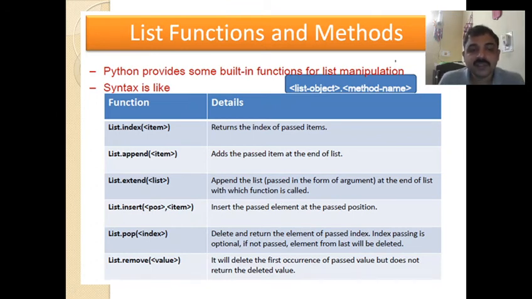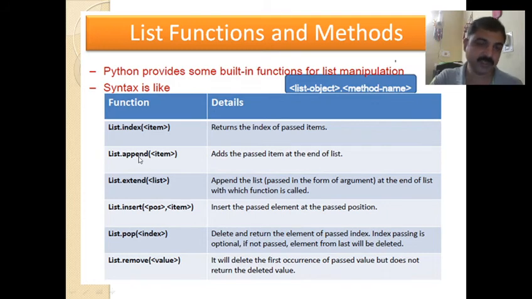We'll just see some of the functions and what they do. Okay, so list functions and methods. Python provides some built-in functions for list manipulation. So we'll see them one by one. List.index returns the index of the passed item. So you can pass the item, and its index will be displayed.